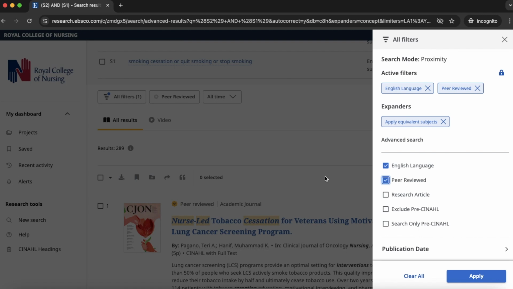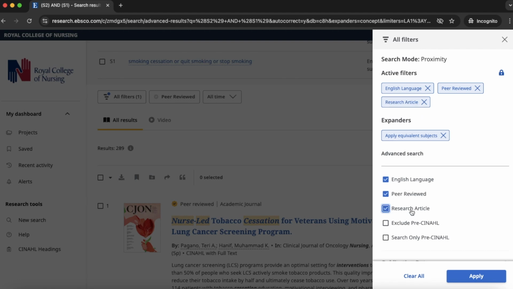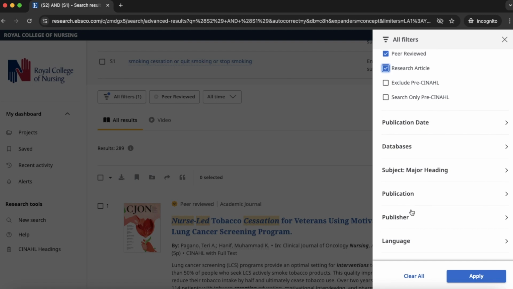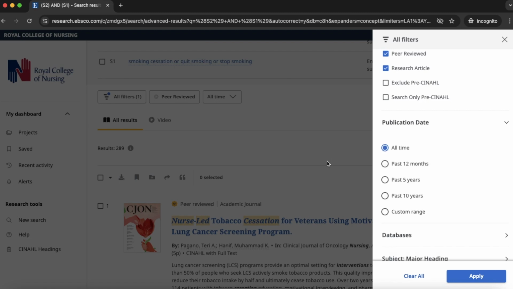Research article will limit the results to primary and secondary research. Select publication date to limit by date. Select from one of the options or choose Custom Range to select your own date range. We will select past 5 years and apply.